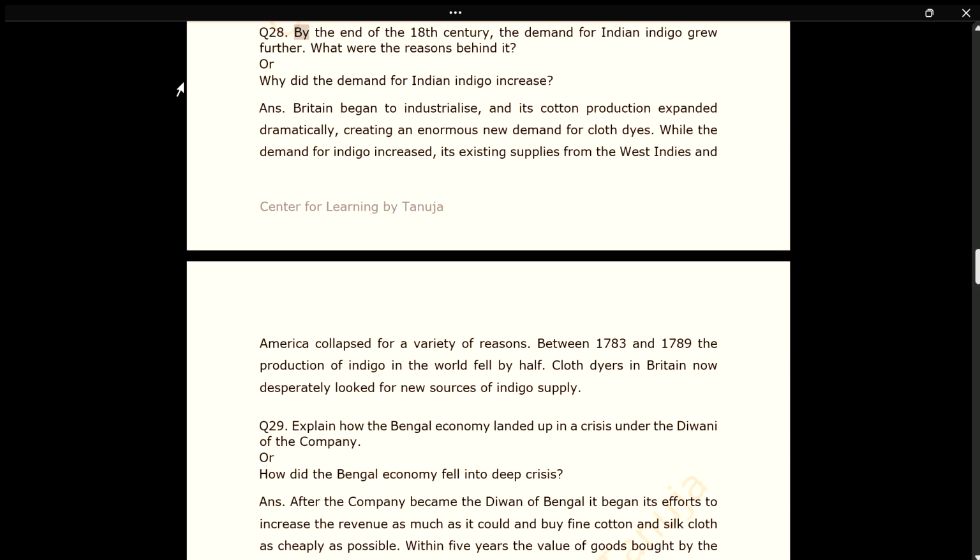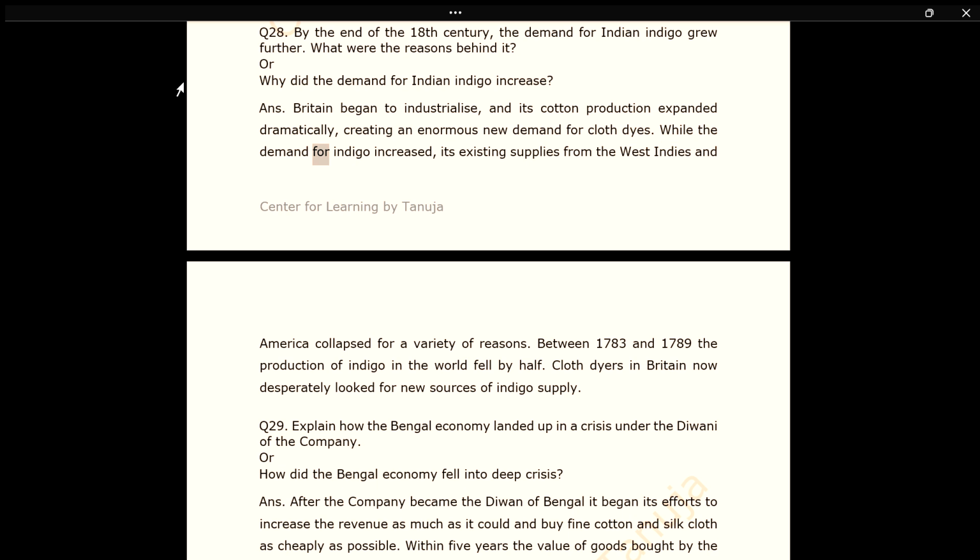Q28. By the end of the 18th century, the demand for Indian indigo grew further. What were the reasons behind it? Or why did the demand for Indian indigo increase? Ans. Britain began to industrialize, and its cotton production expanded dramatically, creating an enormous new demand for cloth dyes.